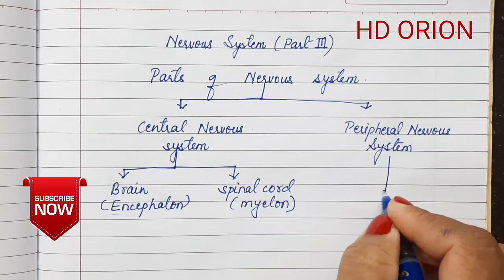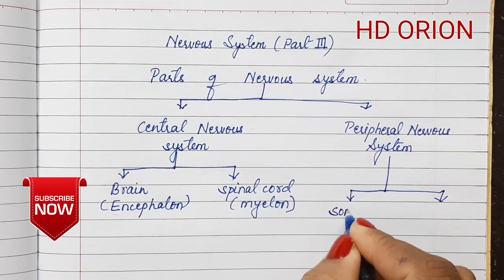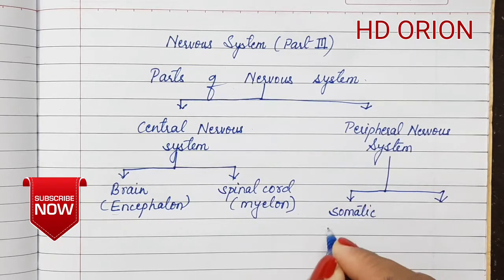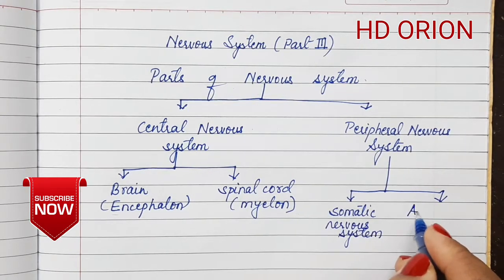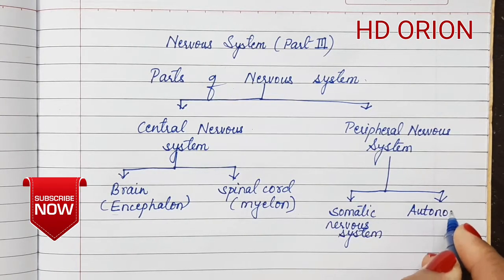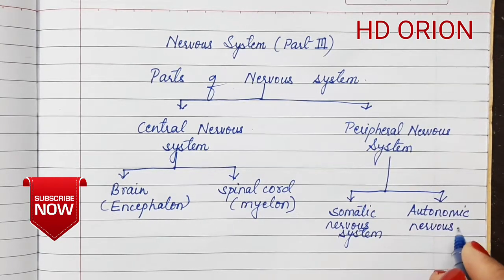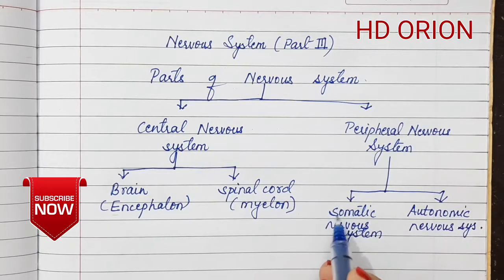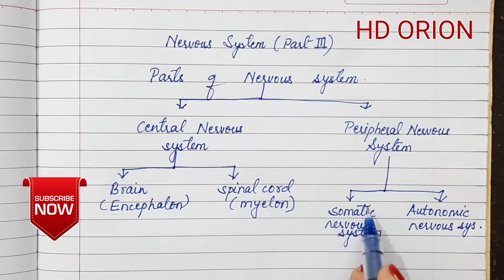Now I told you that it has been divided into two parts. First one is the somatic nervous system, and the second one is the autonomic nervous system. The somatic nervous system has the nerves that arise from the central nervous system, and they innervate all those organs which are voluntary.